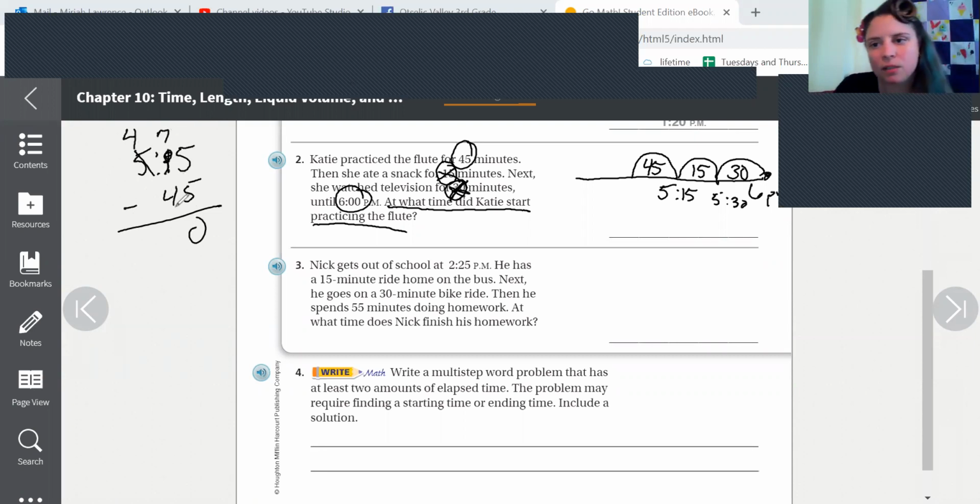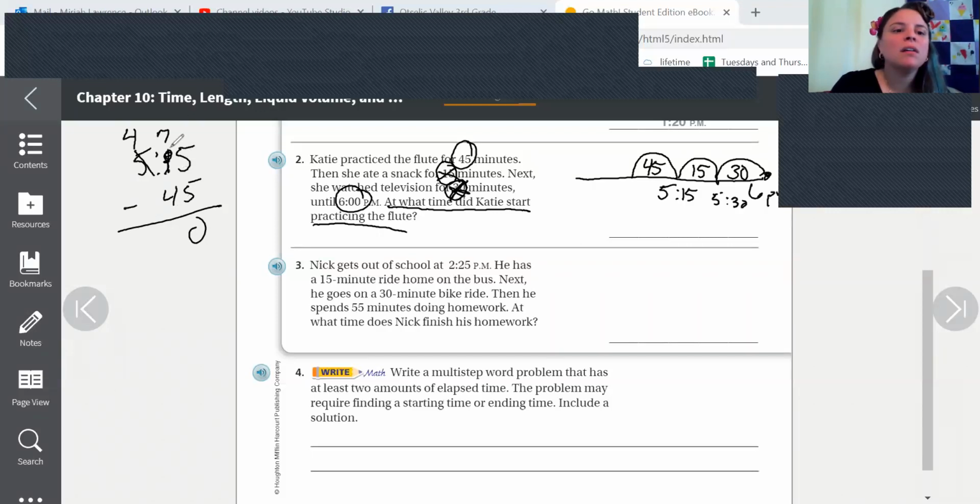I want 7 minus 4. Why did I turn that into a 7 and not an 11? Because there's 60 minutes in an hour. And I know that's confusing. And if this doesn't work for you, don't do it. Use a clock instead. Okay.